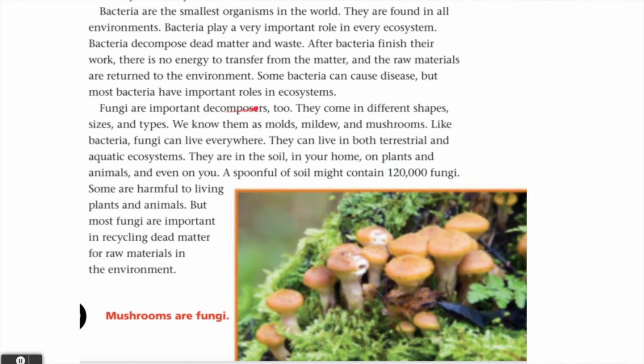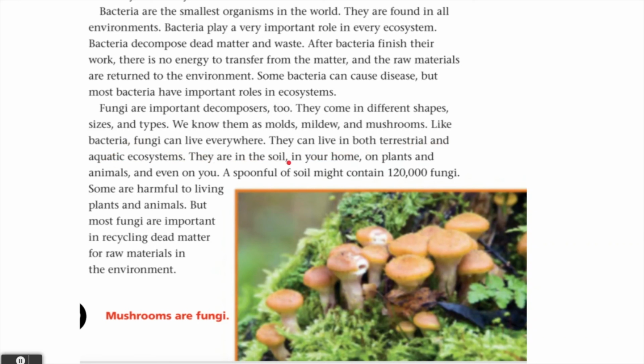Fungi are important decomposers too. They come in different shapes, sizes, and types. We know them as mold, mildew, and mushrooms. Like bacteria, fungi can live everywhere. They can live in both terrestrial and aquatic ecosystems.